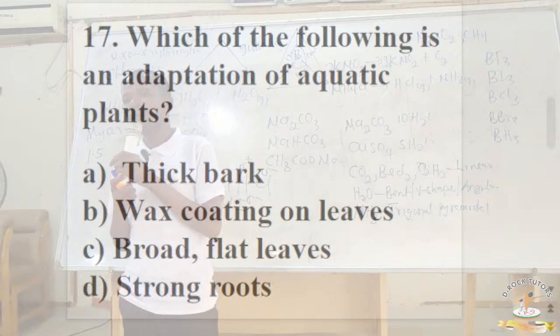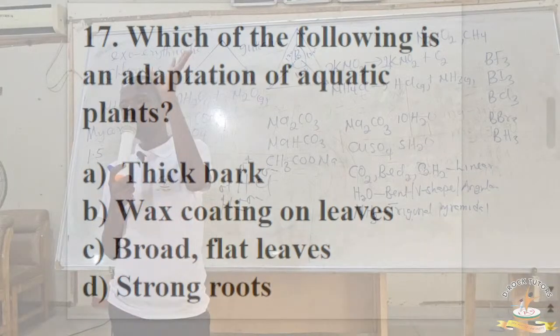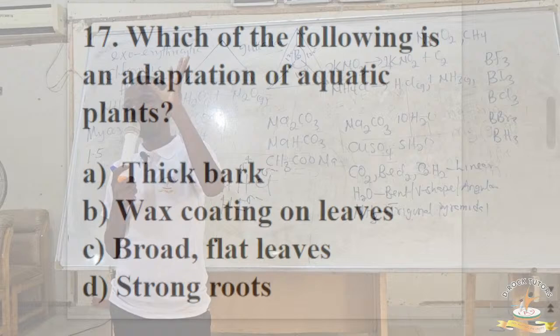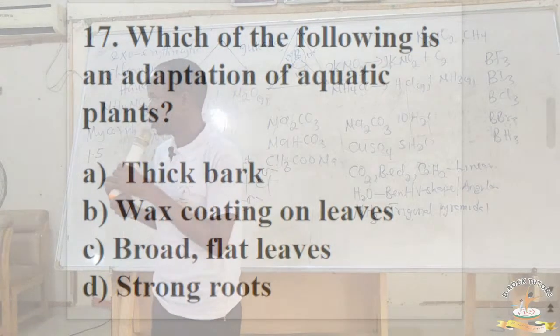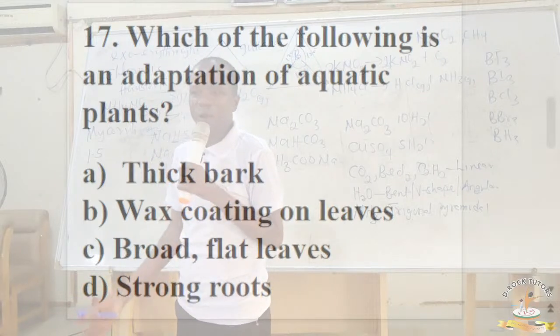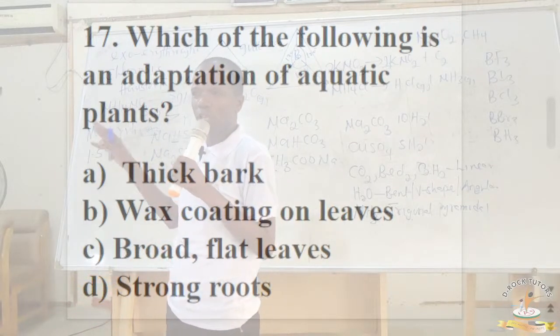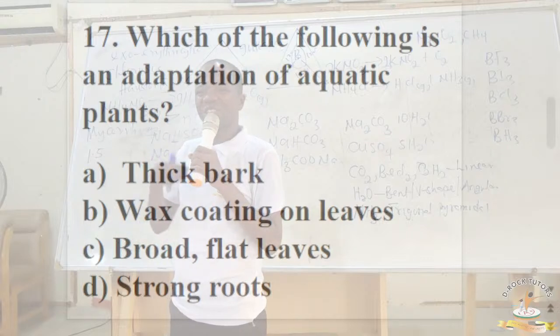Why do they need broad and flat leaves? Number one, it will enable them to float on water. And number two, they will be able to use that to absorb as much sunlight as possible for photosynthesis. They don't need strong roots. What do they need strong roots for? Is it to absorb water? They're already in aquatic habitat, so they don't need that. So what they need is, number one, flat leaves to be able to float and then absorb enough sunlight for photosynthesis. Then they need air spaces.